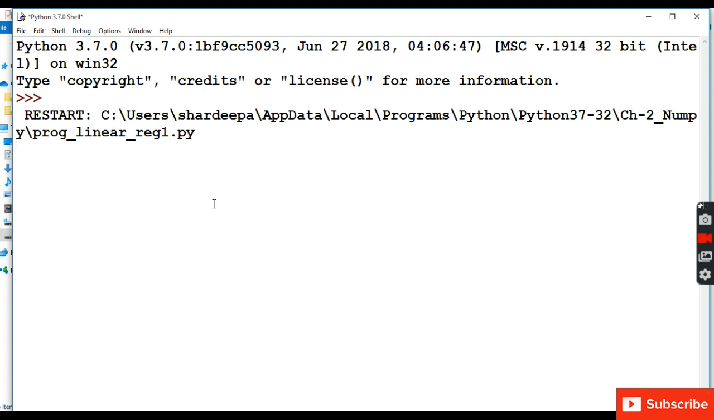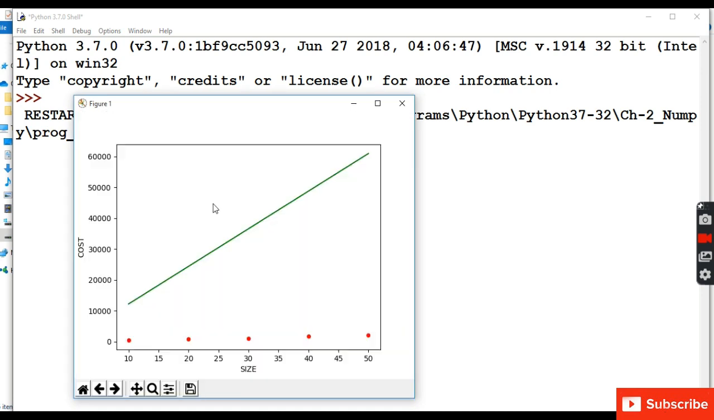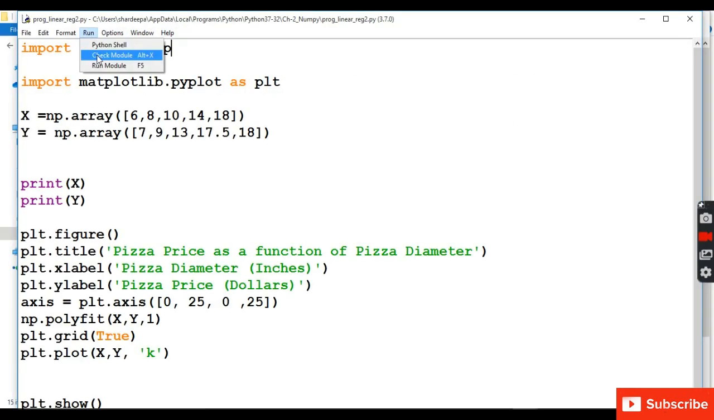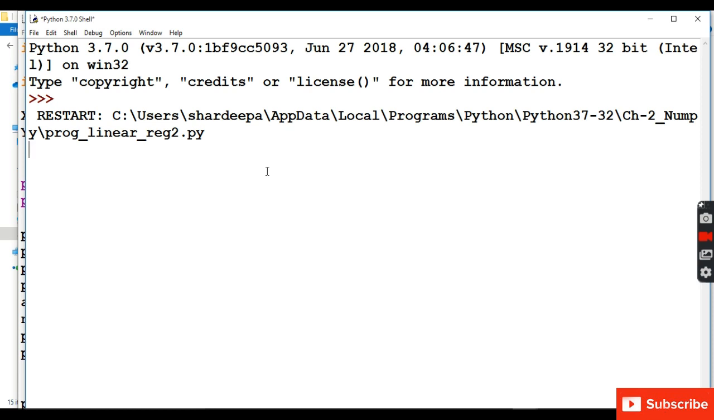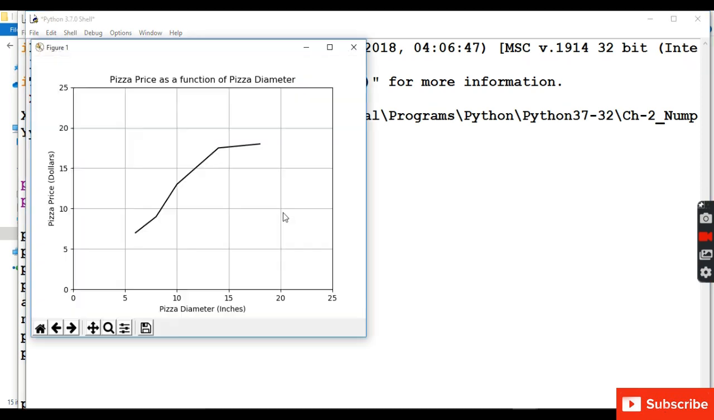Type 1: simple linear regression. There is only one independent variable in it. For example, the price of the house depends only on one factor, that is the size of the plot. Type 2: multiple linear regression. In multiple linear regression, there is more than one independent variable. So there are many independent variables.